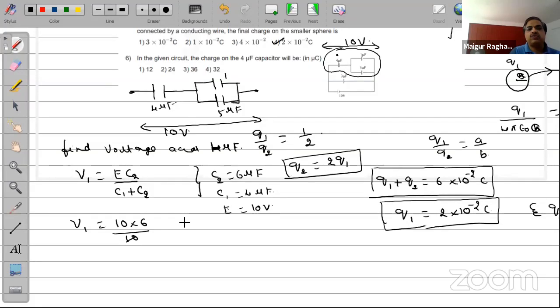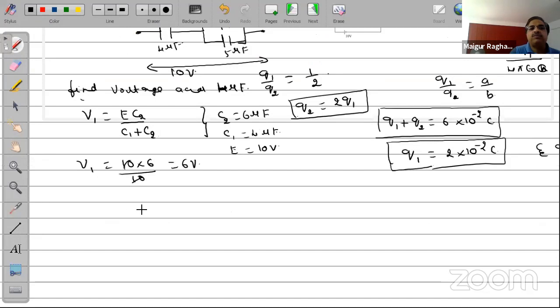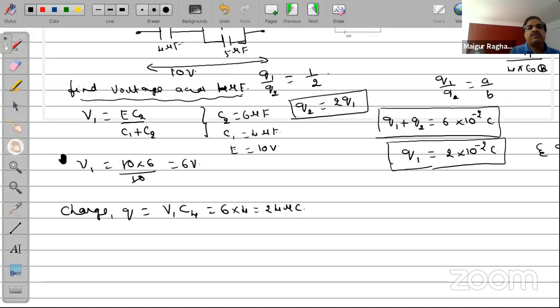Now, if you know the voltage across the 4 microfarad capacitor, then the charge, yes, many of you are giving the answer. I'm so happy about it. Charge Q will be equal to V1 into C1. So V1 is 6 into 4 is 24 microcoulomb is the answer to this question. So where is the answer for this second one? In fact, it is the right option.